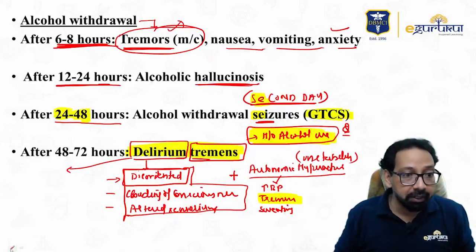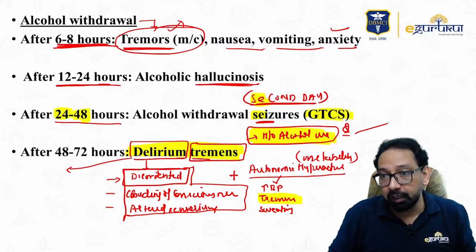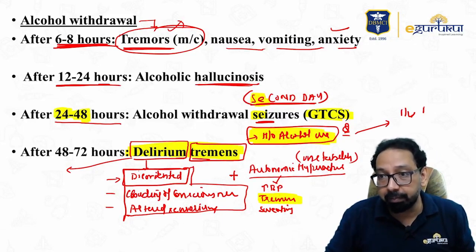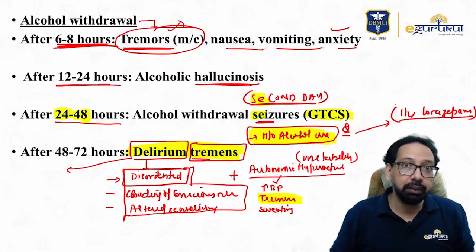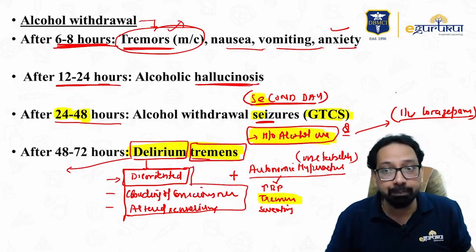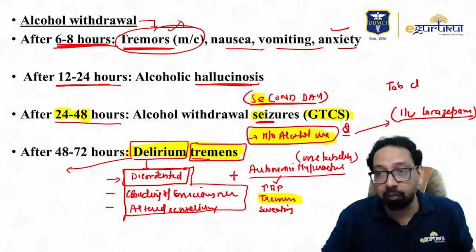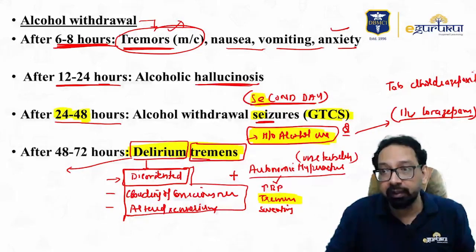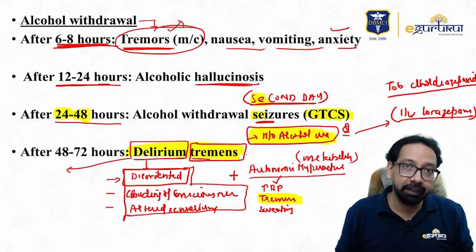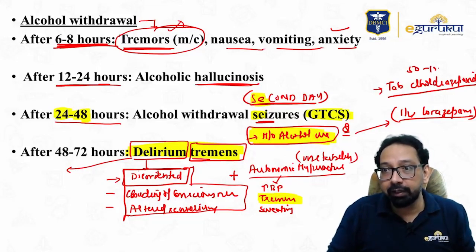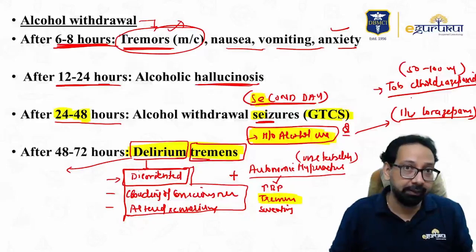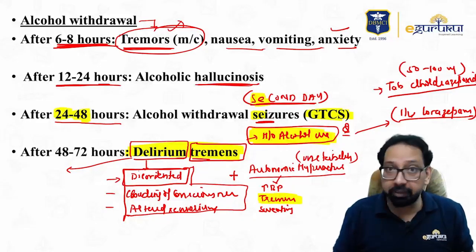Okay, what is the treatment of delirium tremens? Yes, IV lorazepam. Yes, in a few questions you may not find IV lorazepam and they will give you tablet chlordiazepoxide. Yes, in Synopsis it is written that we can give orally 50 to 100 milligram chlordiazepoxide in a patient of delirium tremens.